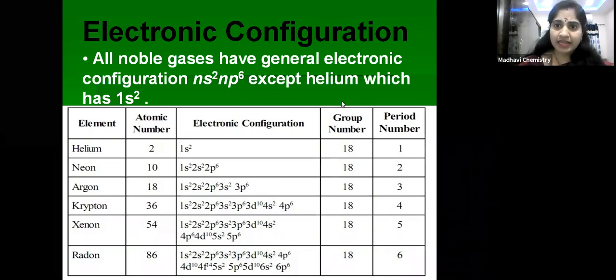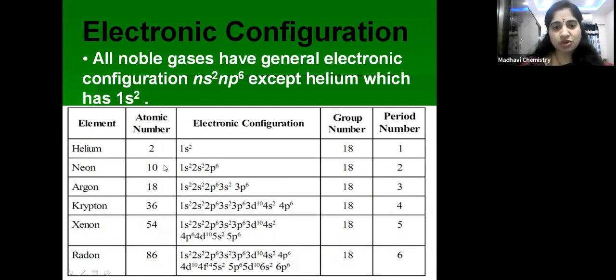Since helium's atomic number is 2, 2 electrons will be present in the first shell itself. That is 1s2 is its electronic configuration. Except helium, all the remaining have ns2 np6 configuration. Let us see. Helium's atomic number is 2, neon 10, argon 18, krypton 36, xenon 54, and radon 86. See children, if you know the atomic number of the first element, you can calculate the atomic number of the remaining elements. Is it not very easy?